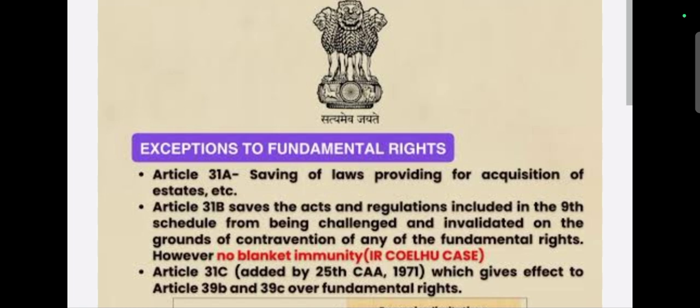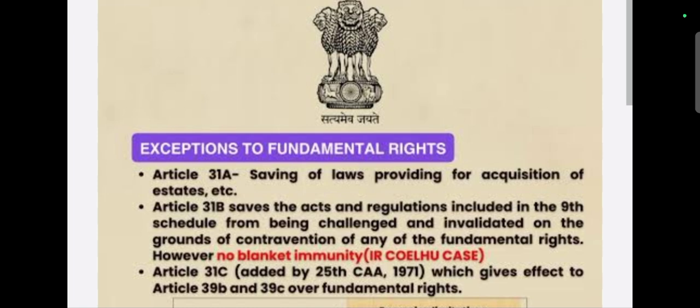In the previous class we already discussed Article 31A, which is the saving of laws providing for the acquisition of estates, etc. Five important categories of laws were saved by Article 31A, which was added by the First Constitutional Amendment Act 1950.